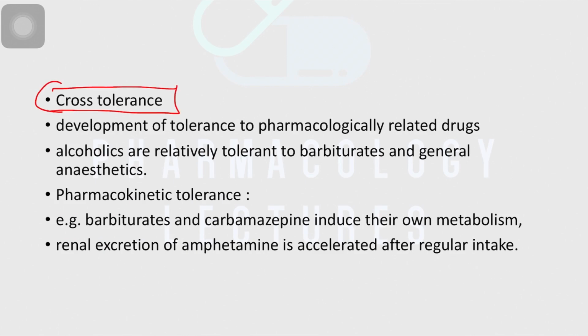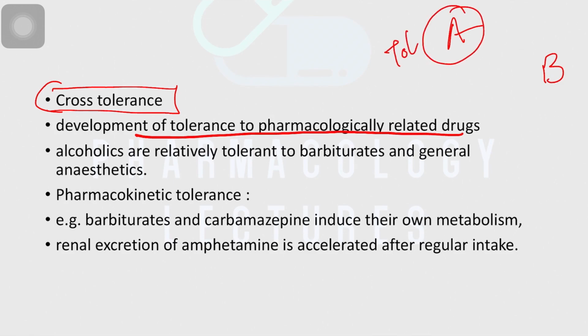Now, what is cross tolerance? One more terminology is cross tolerance. Cross tolerance means development of tolerance to pharmacologically similar related drugs. If two drugs, drug A and B, are pharmacologically somewhat related, and if tolerance develops against drug A, then there are chances that drug B is also tolerated. That is called cross tolerance.